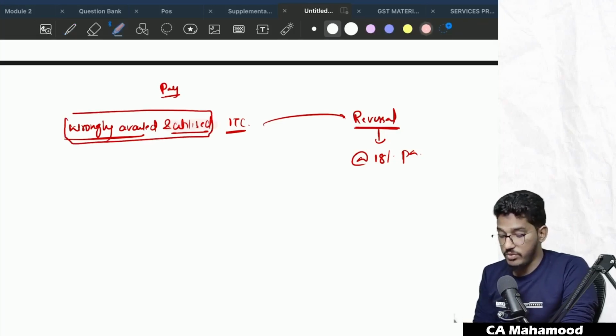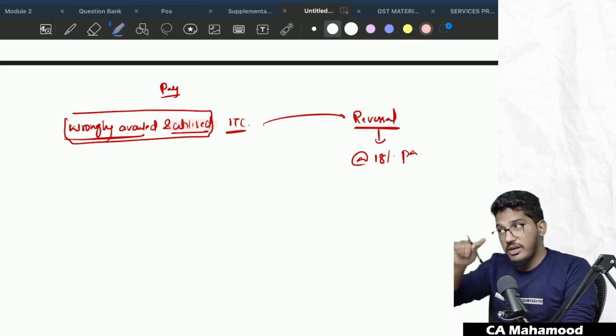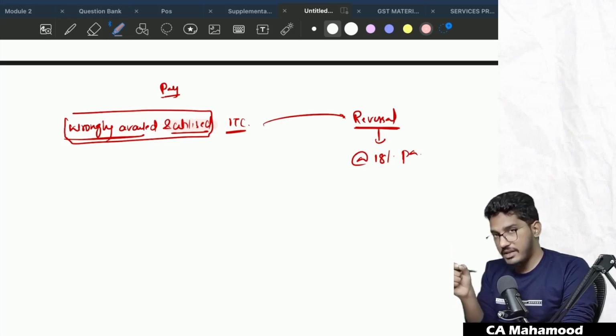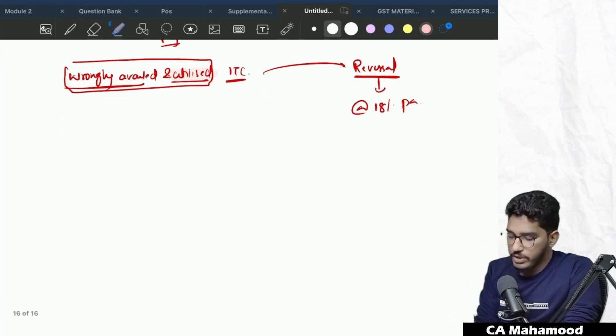This term is very, very important. If you have wrongly availed and utilized the credit, and if you are reversing that, you have to reverse that credit along with the interest at the rate of 18% per annum. So let me give you a typical scenario.